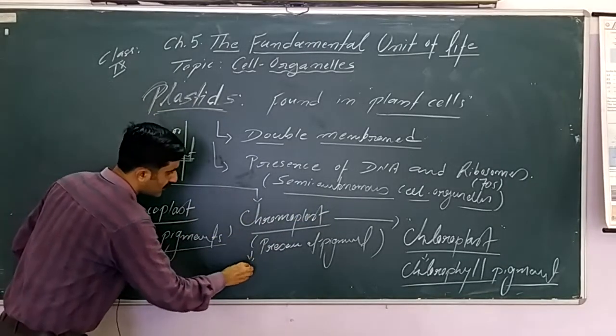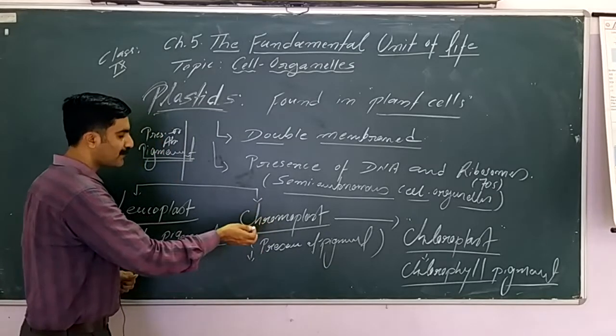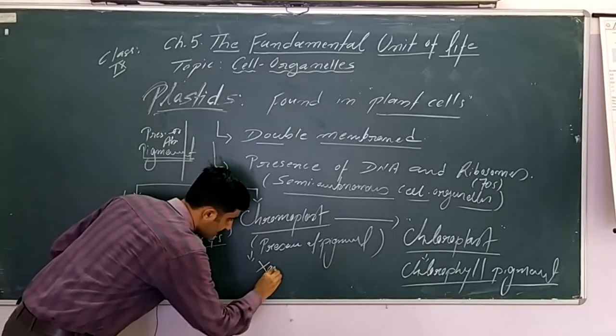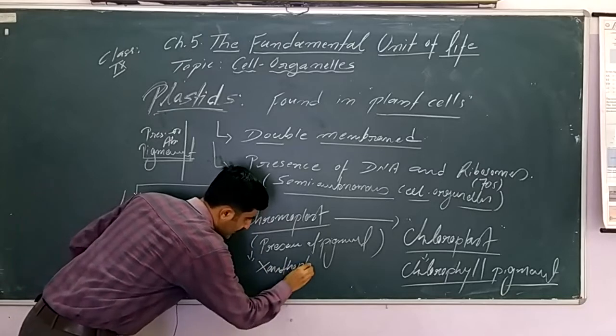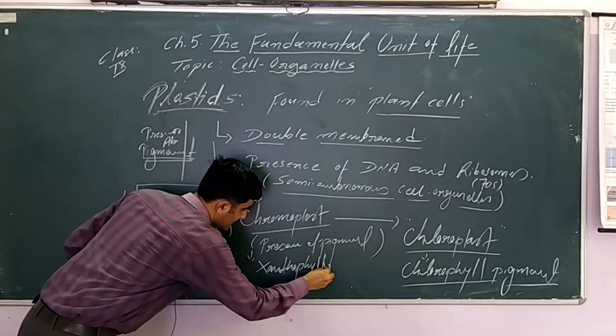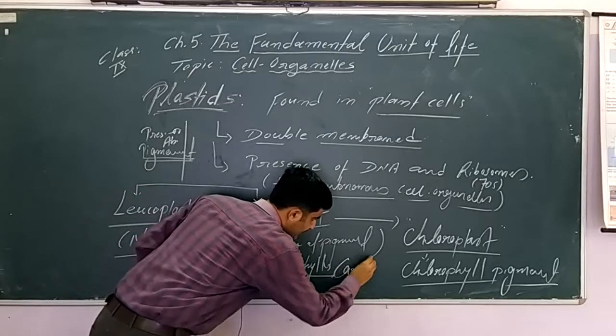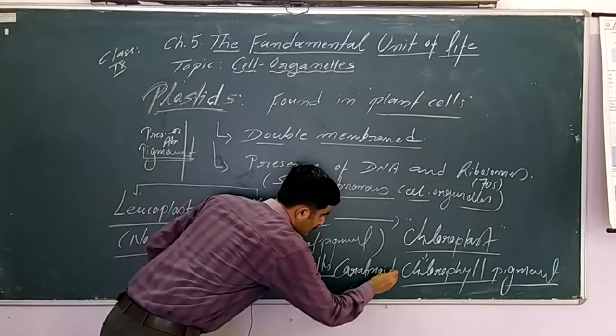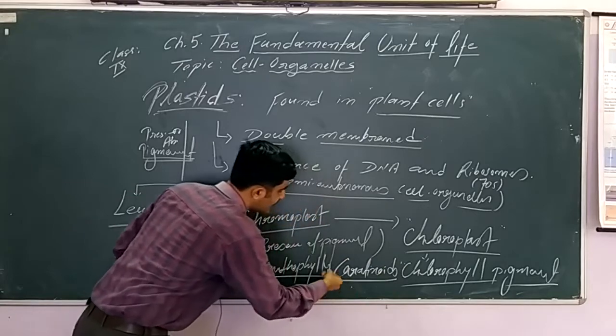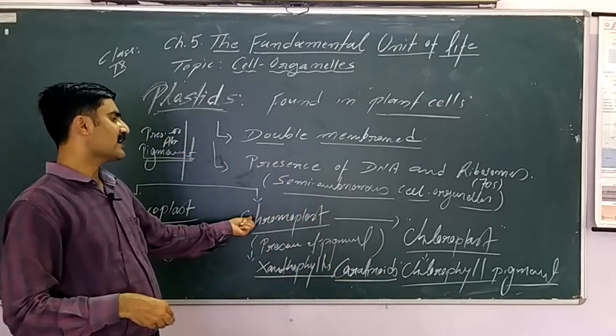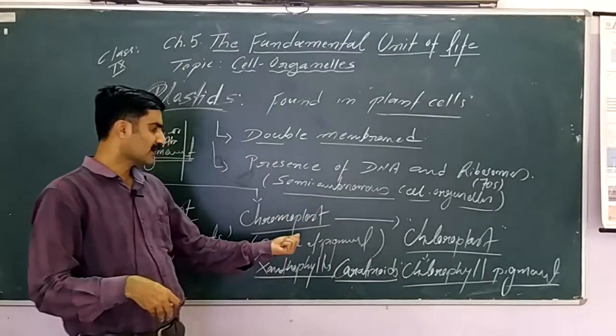Chromoplast may be of other colors also. They may have different types of pigments, like generally we say xanthophylls or carotenoids. Okay, so these names we can remember. These are the other pigments. So chromoplast have pigments like xanthophyll, like carotenoids.